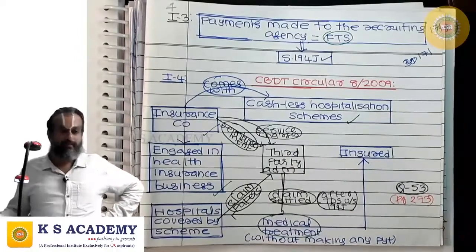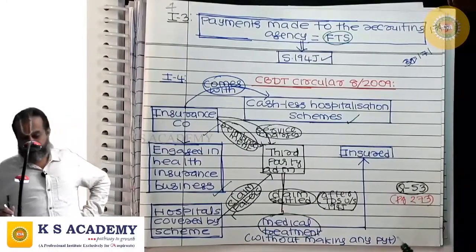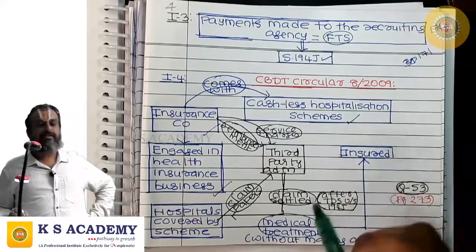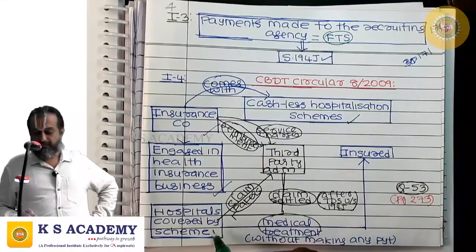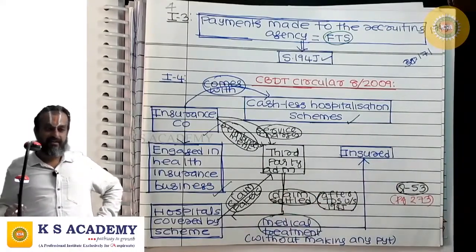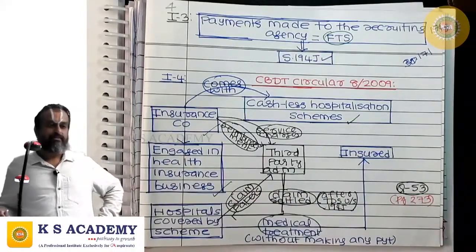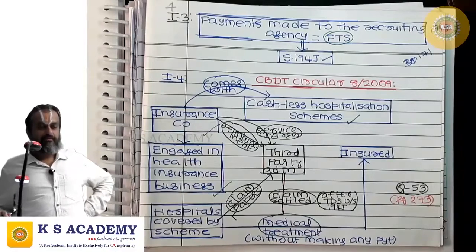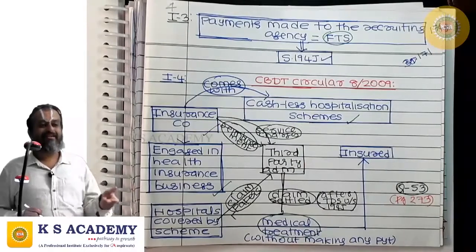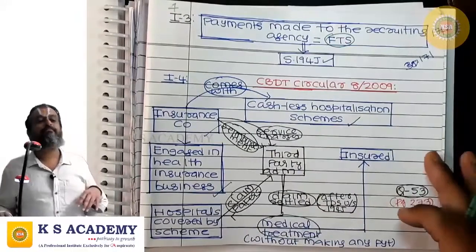without making any payment, and he will be provided medical treatment. And then the hospital covered by the scheme which has provided medical treatment to the insured will submit the claim papers to the third party administrator appointed by the insurance company. The insurance company, for speeding up the process of processing the claim papers and settling the claim, has outsourced this work to persons called third party administrators.